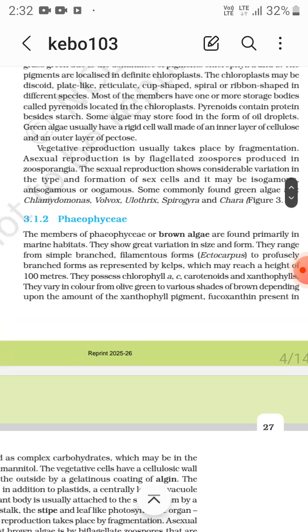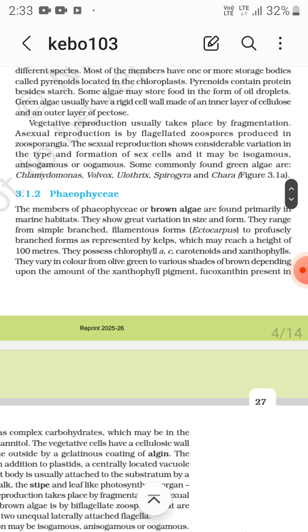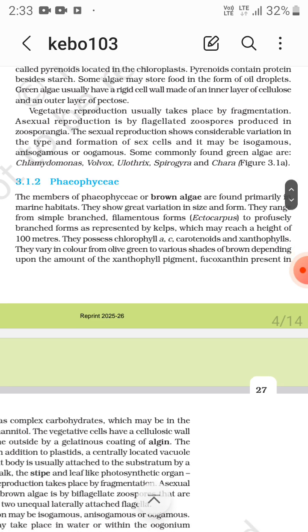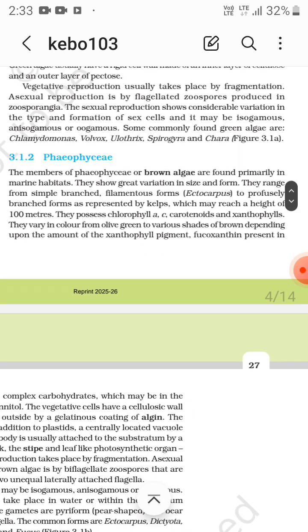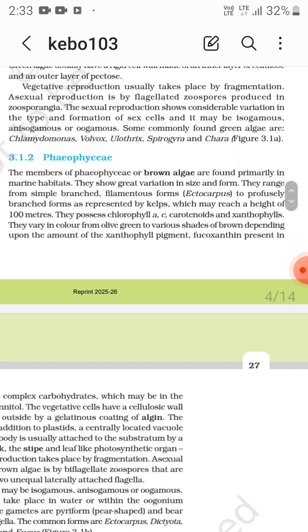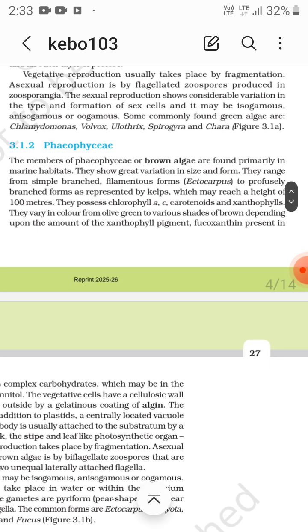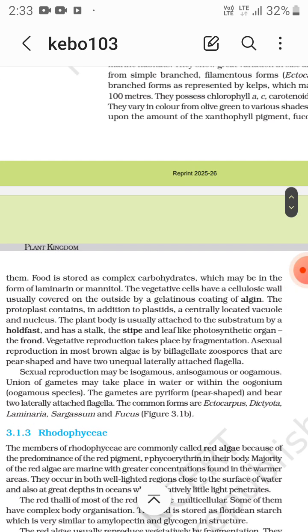Now Phaeophyceae. The members of Phaeophyceae or brown algae are generally found in marine habitats. They range from simple branched filamentous forms, that is Ectocarpus, to profusely branched forms represented by kelps, which may reach a height of 100 meters. They possess chlorophyll a and c, carotenoids and xanthophylls. The amount of the xanthophyll pigment, that is fucoxanthin, present in them varies.